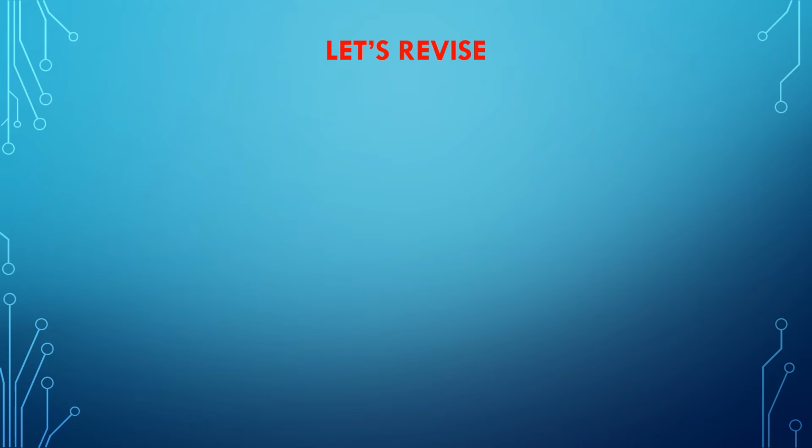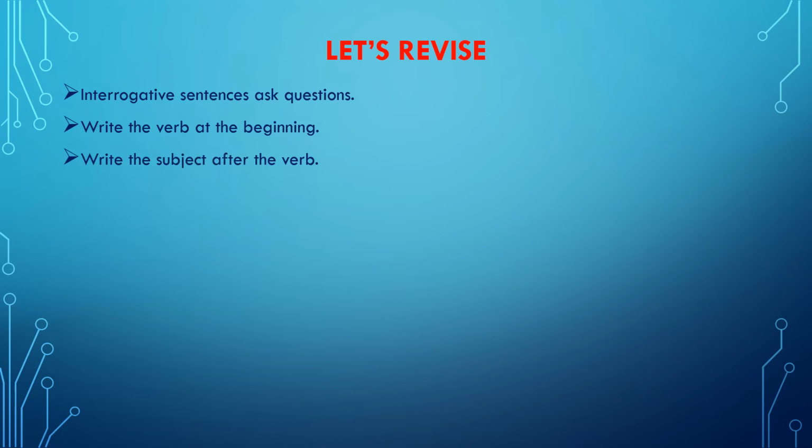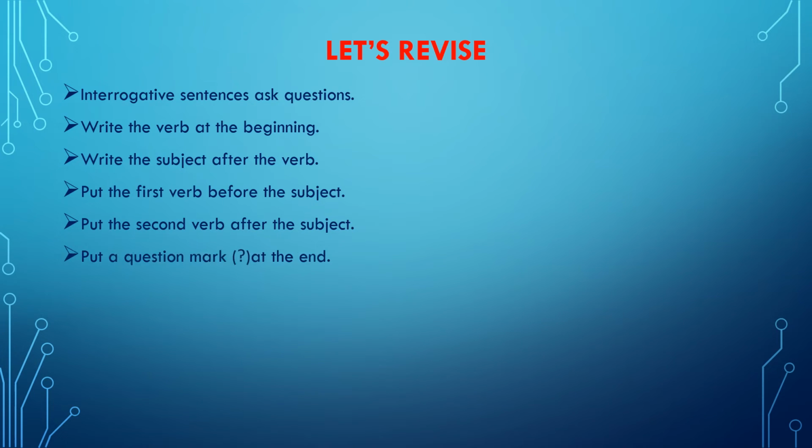Let's recapitulate interrogative sentences. So while converting statements into interrogative sentences or questions, we need to remember few things, which are: interrogative sentences ask questions. When there is a single verb in the sentence, then we write the verb at the beginning and then we write the subject after the verb. When the sentence is having more than one verb, then we write the first verb before the subject, second verb after the subject, and in both the cases we put a question mark at the end. For example, is this topic easy?